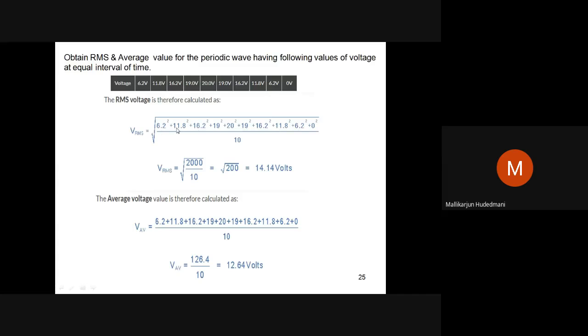What did I do here? I squared all the instantaneous values and divided by the number of occurrences, 10, which is inside a square root. That's called averaging. Mean means divided by a certain number. Root of the mean of the sum of squares, that's called RMS. Literally and mathematically, it matches the term. Then take the numerical simplification: this stands as 2000 divided by 10 equals 200, under the root, which is 14.14 volt. That is the RMS value.